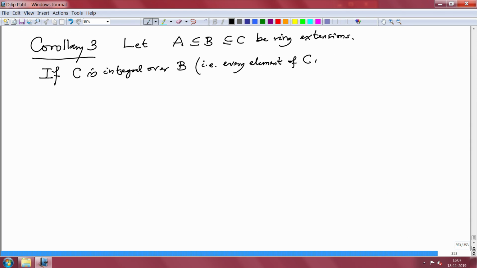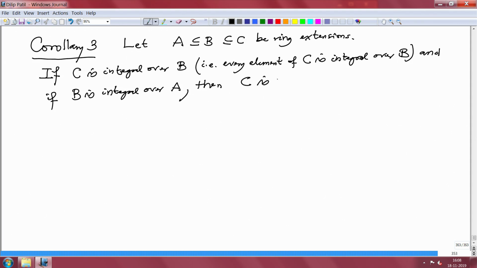And if B is integral over A, again the same, that means every element of B is integral over A, then C is integral over A. This should be called the transitivity of integral extensions.